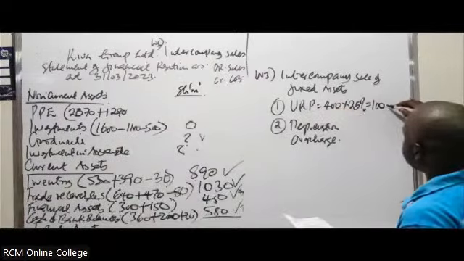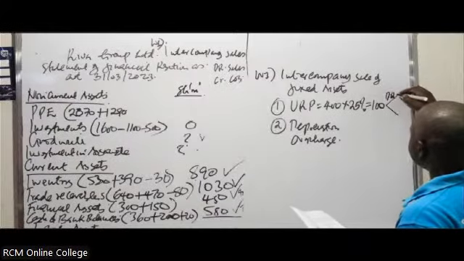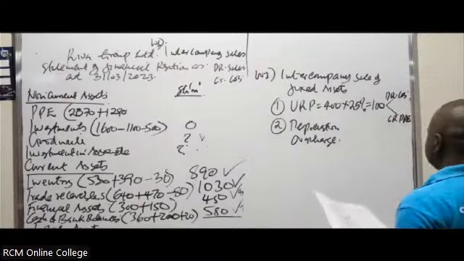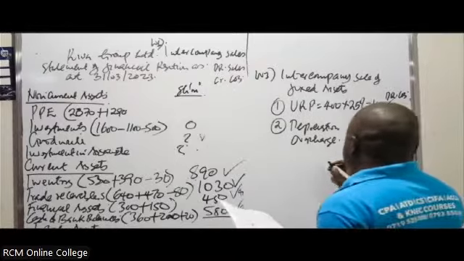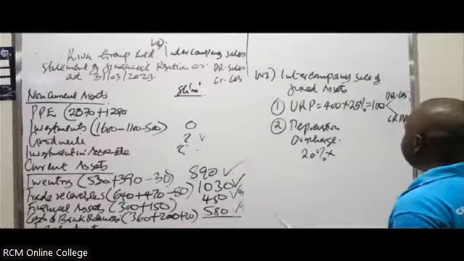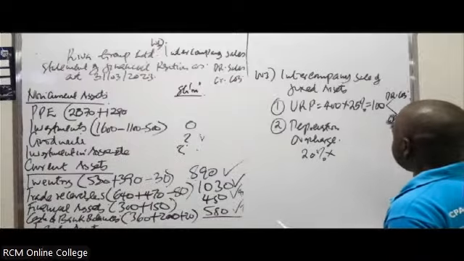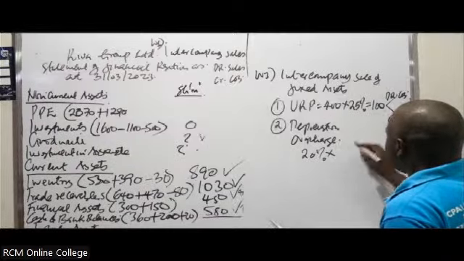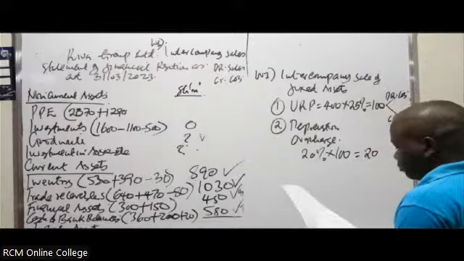So with this URP, unrealized profit on the sale of the fixed asset, you must know the entries you'll end up having to make. You debit the cost of sales, and credit the property, plant, and equipment. Then the depreciation overcharge. Remember, we've been told depreciation is charged at 20%. So you take 20% multiplied by the amount that was over and above. We have already removed it from property, plant, and equipment, but there was an overcharge when they calculated depreciation. Instead of doing it at 300, it was done at 400. They overcharged on this 100, which will come to 20.